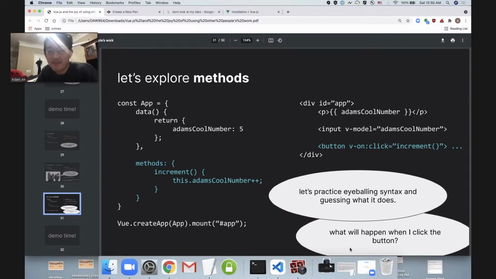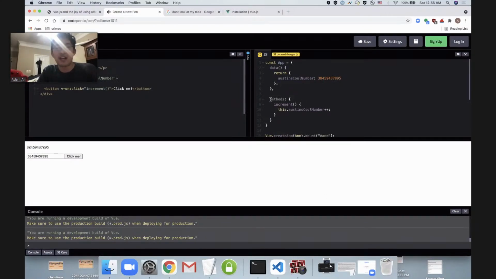All right, y'all have had enough time. Here it is. I've just added our new method, and I've created our button with that exact mystery syntax I showed y'all earlier. First of all, let's set our cool number to something a little smaller, a little simpler, just for demonstration's sake. It is now 6. If you are predicting that clicking this button is going to cause it to increment to 7, you were right. And to 8, and to 9, and to 10. Would you look at that? We've got a button that does things.